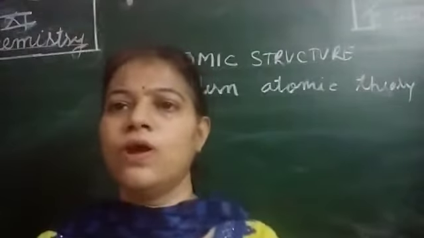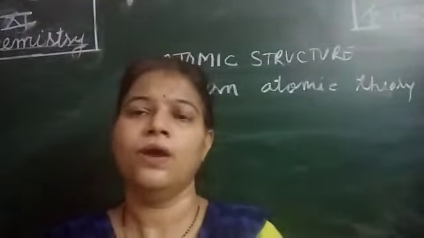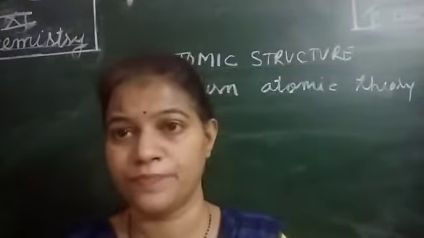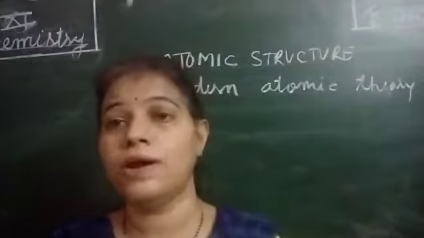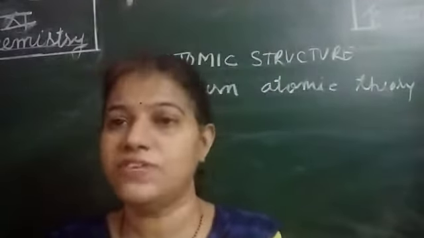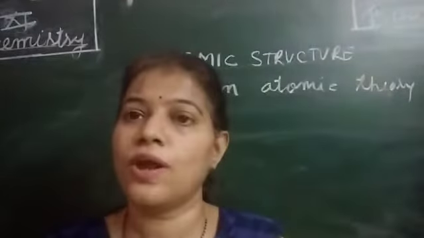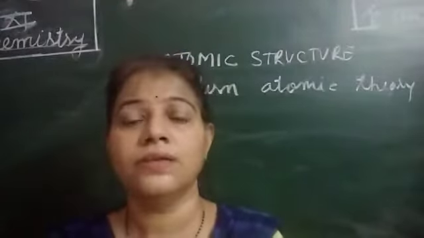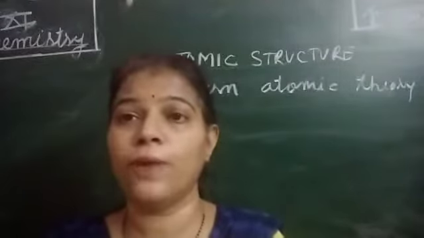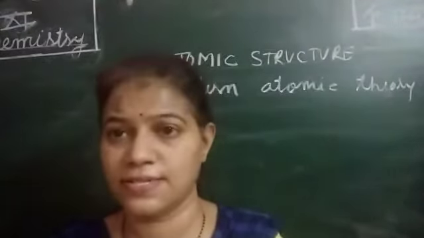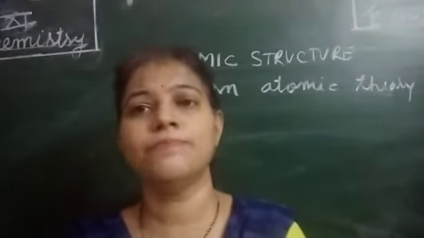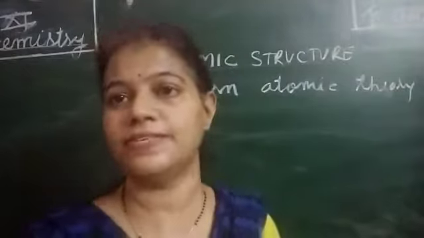So we start from Dalton's points. Or you can also say, what are the failures of Dalton's atomic theory. The very first point Dalton said is that atoms are indivisible, which means we cannot divide them. But when the discovery of electron, proton and neutron came into existence, we came to know the atom is no longer said to be indivisible.